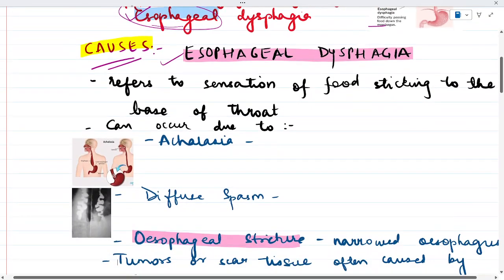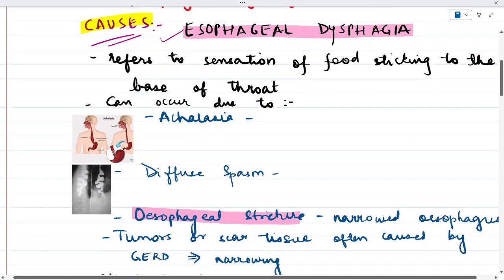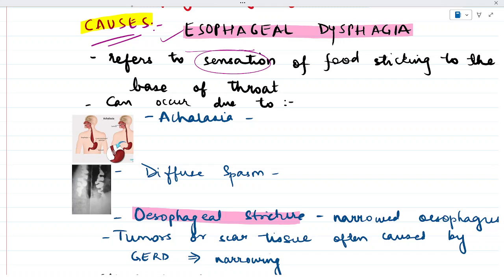Right. Now let's see the causes related to esophageal dysphagia. If there is esophageal dysphagia, the sensation would be as if the food is sticking at the base of the throat. Why does it occur?